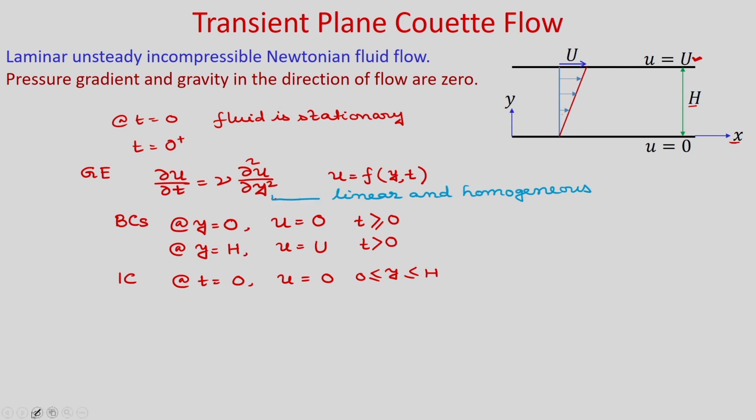So, in this case actually we can use separation of variables method. So, another way to solve this partial differential equation is using separation of variables method, where we can convert this partial differential equation to a set of ordinary differential equations.